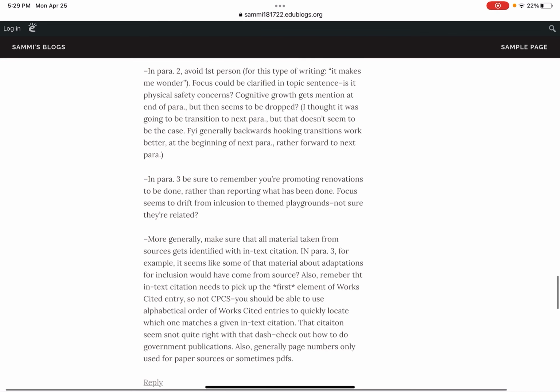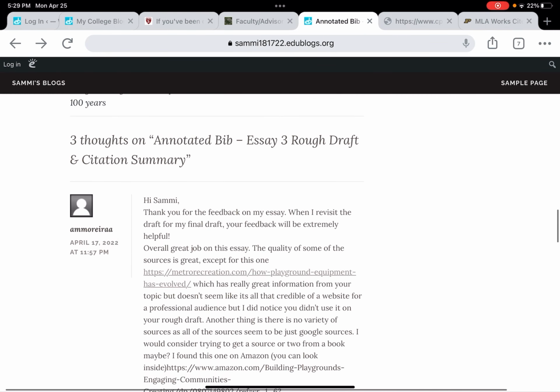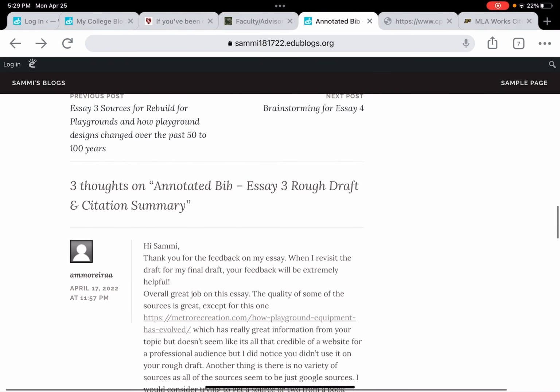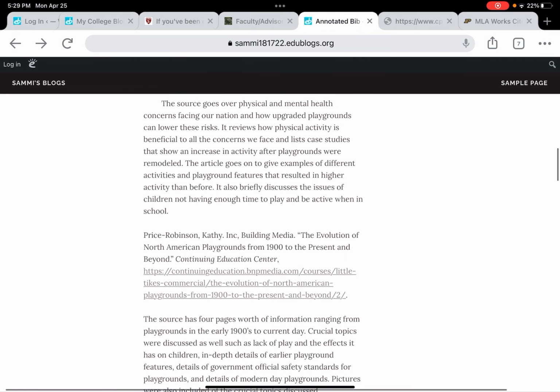And as far as page numbers go, page numbers belong on anything that you access in paper. For electronic sources, you can use the page numbers if you're using a PDF or something where it has page numbers on it. So that CPCS thing, you could use a page number.